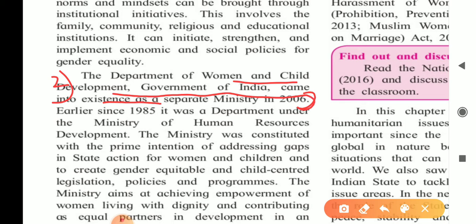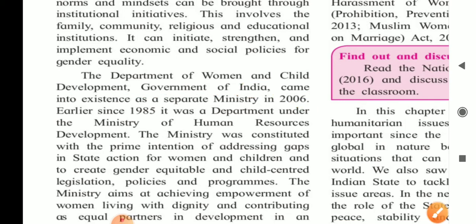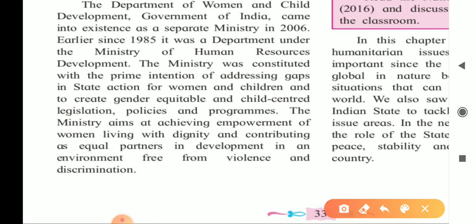Write down this second point. Now go to the third point. The ministry aims, this is the third point.